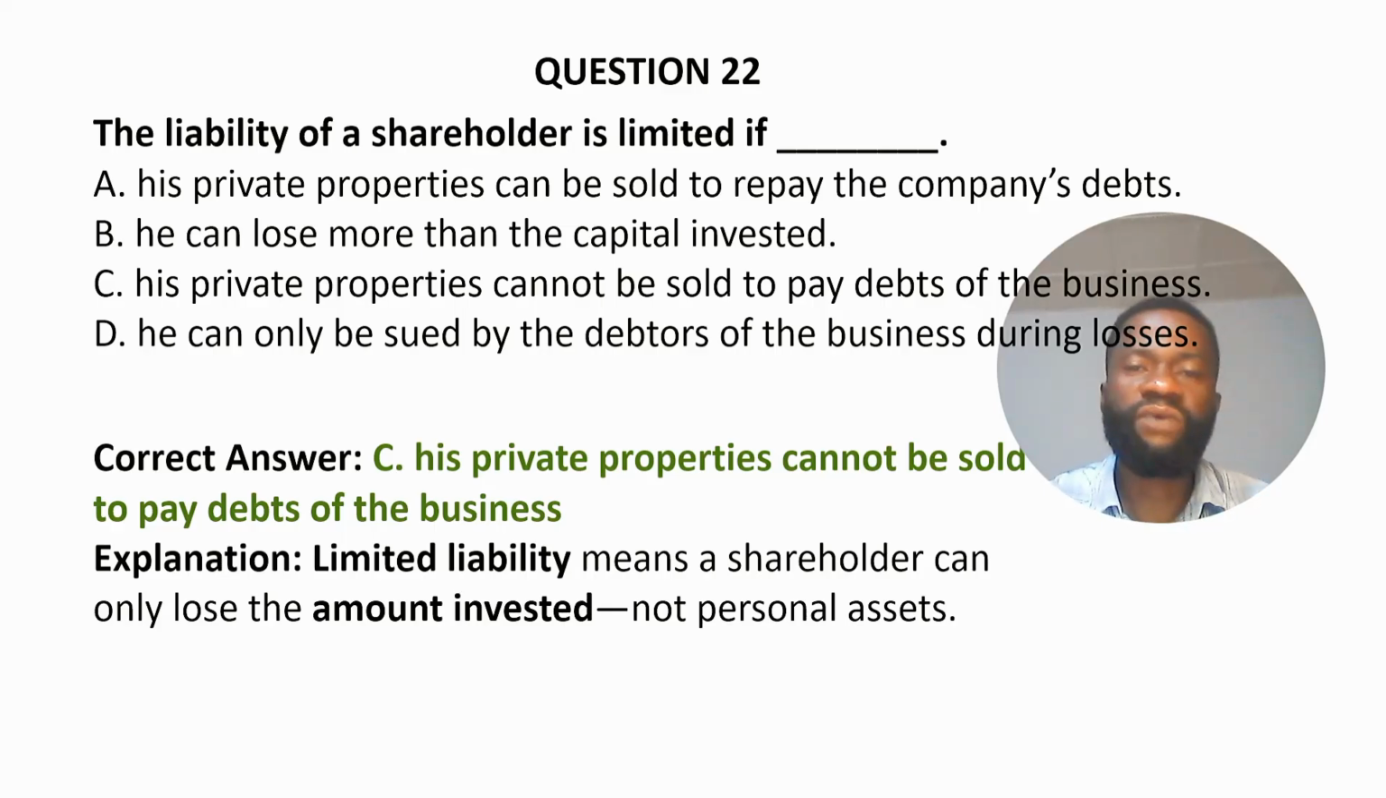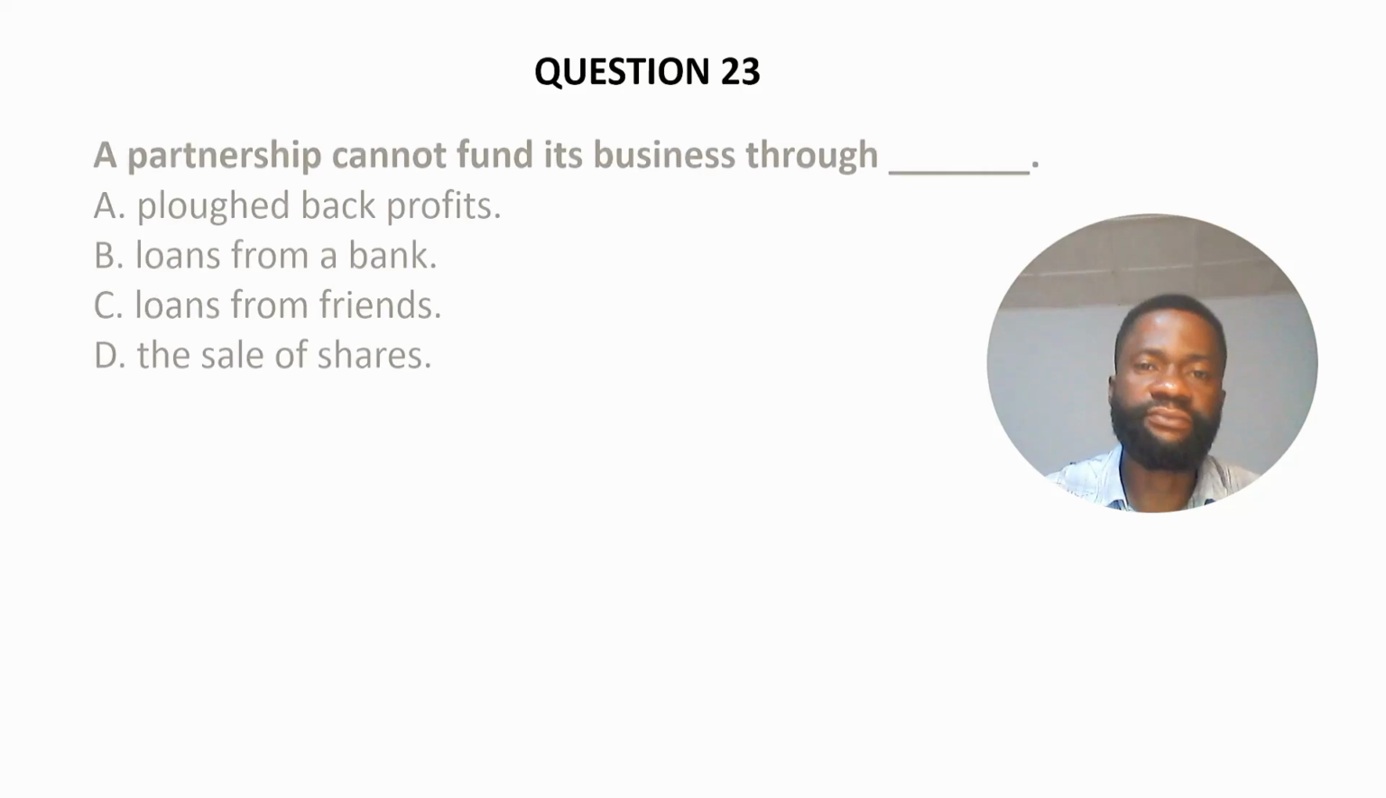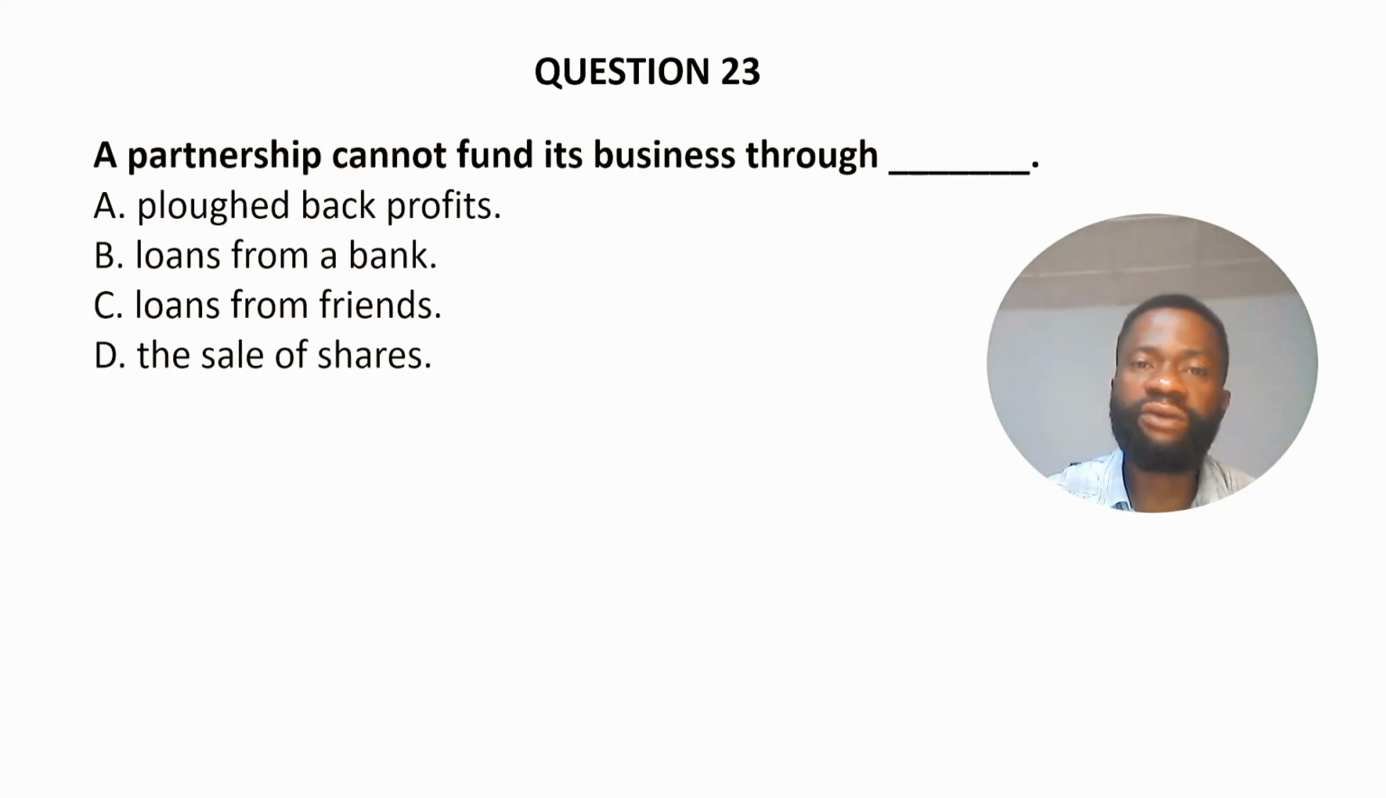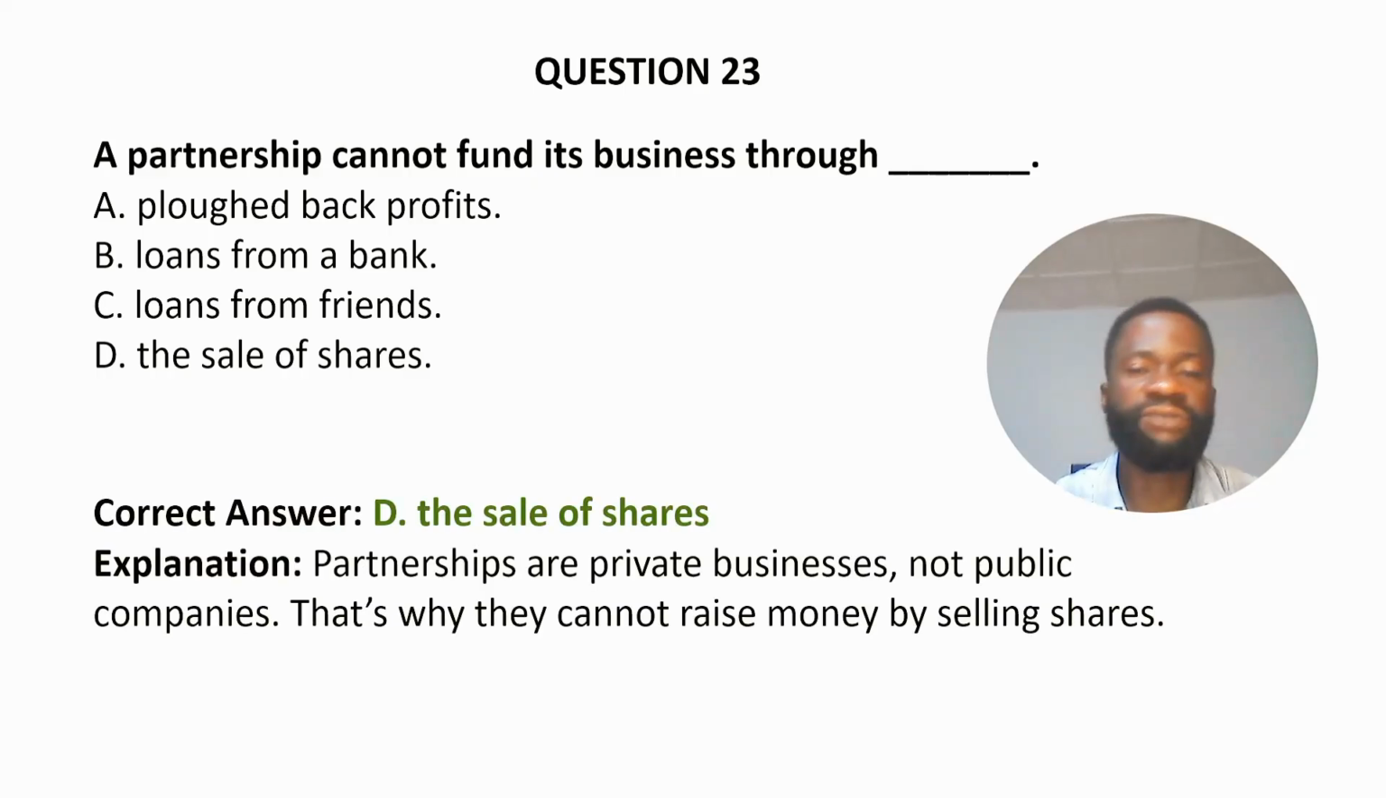Question 23. A partnership cannot fund its business through dash. A. Plowed back profits. B. Loans from a bank. C. Loans from friends. And D. The sale of shares. The correct answer is option D. The sale of shares. Partnerships are private businesses, not public companies. That's why they cannot raise money by selling shares.